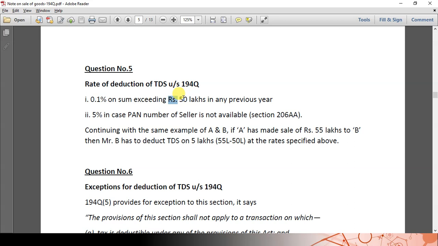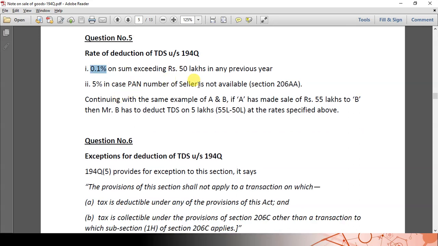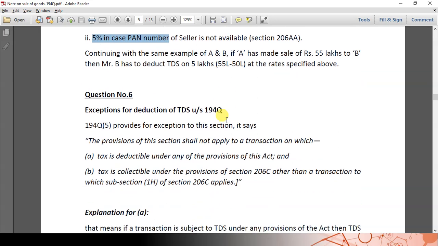Difference between 60 lakhs and the limit prescribed in the section, 50 lakhs. So 60 minus 50, only on top of 10 lakhs, TDS has to be deducted at the rate of 0.1%. In case the PAN number of the seller is not available or not provided, then 206AA says 5% TDS has to be deducted. So now let us go to question number 6, exceptions for section 194Q.